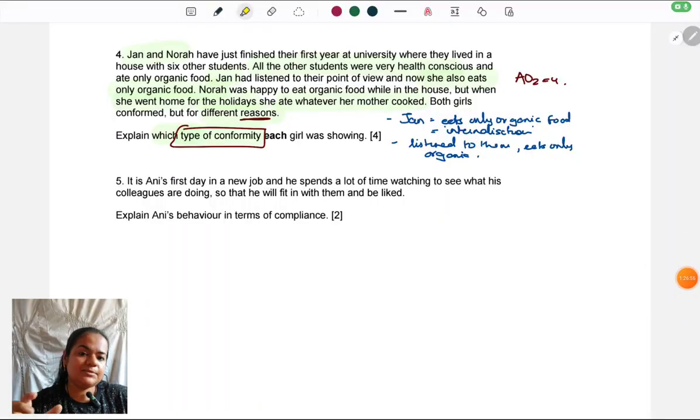The next point I will give for Nora, in the same way, same structure I'll follow. So the weightage, like I said, has to be the same. What is Nora's behavior? Nora's behavior is to eat organic food only in the house. So first I have to point out this is the behavior which she's doing.